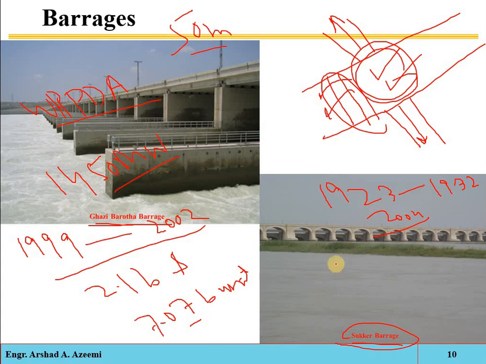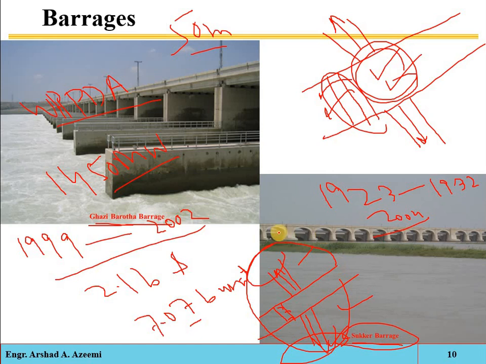Okay, and see, for example, if you have a natural river and you just construct a barrier here, either a dam or weir or barrage, and you just take out a canal from it, either to one side or to both sides. Suppose you take out the canals. Now these two canals will irrigate some area. So this whole system is called an irrigation network. This is one irrigation network.